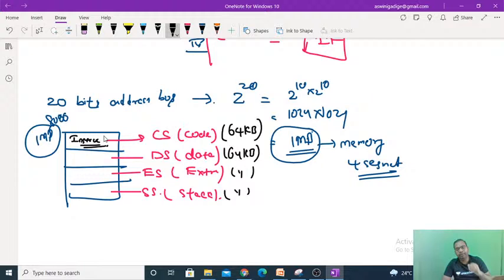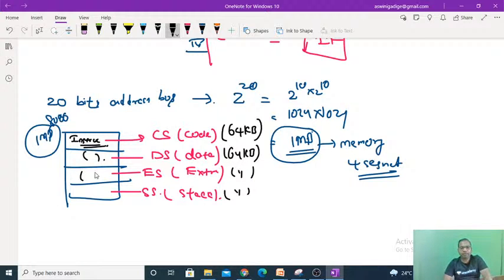What does the data segment store? The name itself is telling: it stores the data. Why? Because if you want to do ADD AX, BX, then in BX some data must be there, and in AX some data must be there. Both these data have to be added and the result stored into AX. From where will you get the data? From the data segment you will get that data.